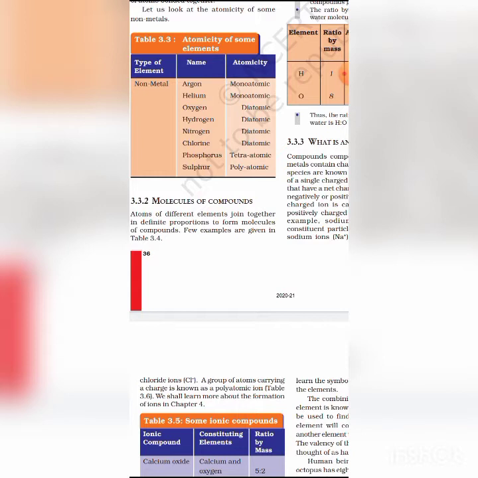Some monovalent anions are chloride Cl-, bromide Br-, iodide I-, hydride H-, fluoride F-, hydroxide OH-, nitrate NO3-, nitrite NO2-, acetate CH3COO-. Okay, student.